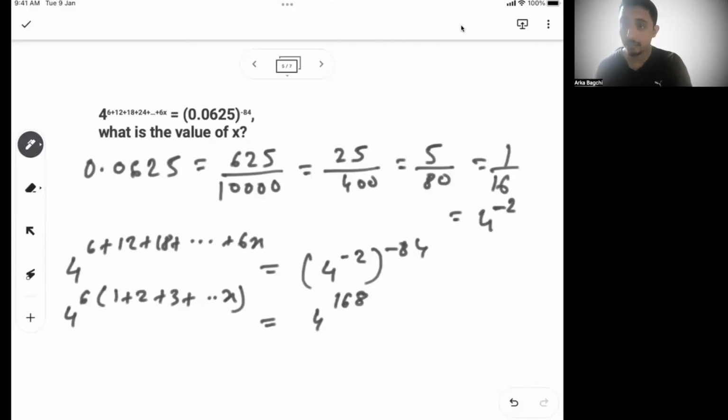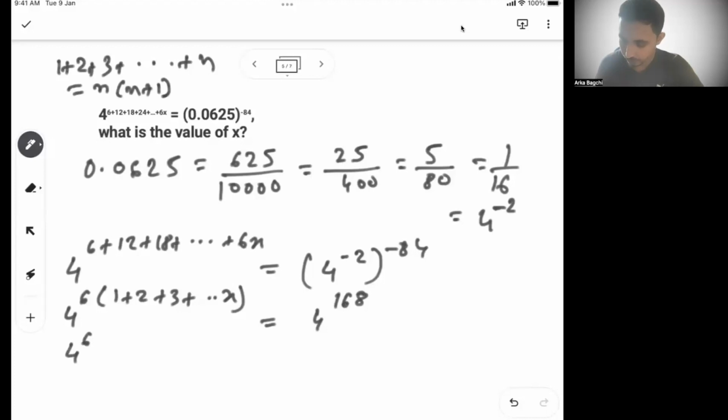Now, basic of indices, that's where you should go through the indices. And if you are not clear on the indices, the algebra playlist is given. You go through that. We have covered indices in very detail, how to calculate indices, and those fundamentals should be clear. That's why we covered it earlier before doing algebra. So here 4 to the power 6, now we know from the AP formula, and I will do it in the next section, AP is 1 plus 2 plus 3 dot dot dot till n terms. As of now, you just remember this, n into n plus 1 by 2. This is the formula. So till x here, that means it will be x into x plus 1 by 2 is equal to 4 to the power 168.